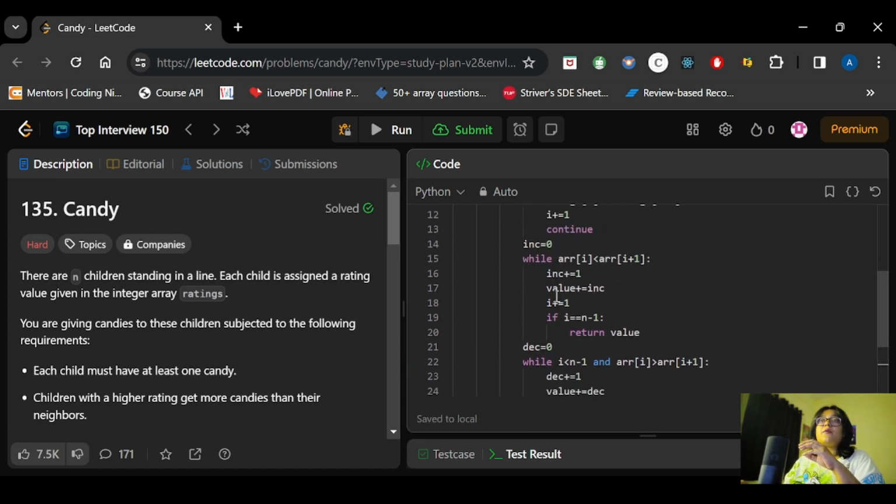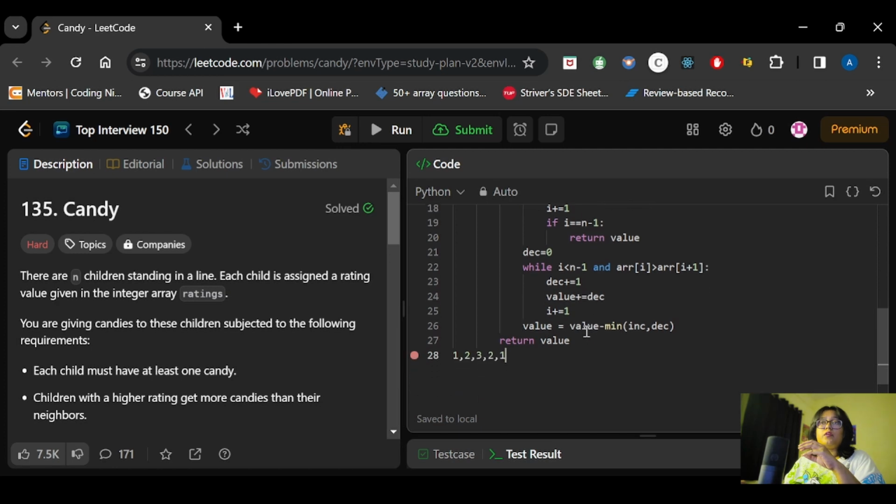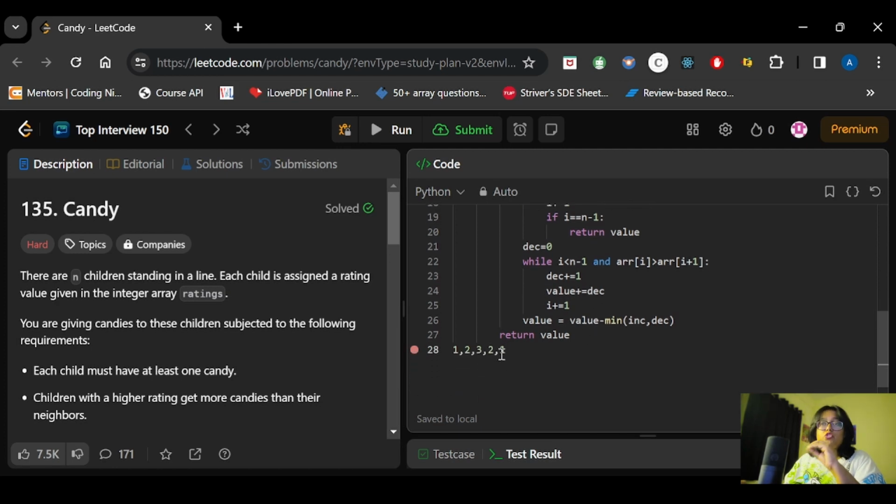And here we are inside a loop, and we need to stop at an instant, otherwise we will keep on checking and this I will keep on increasing, and there will be an instant where we will face an index out of range. In order to avoid that, we are checking the condition that while I is less than n minus 1, only then will we keep on iterating.